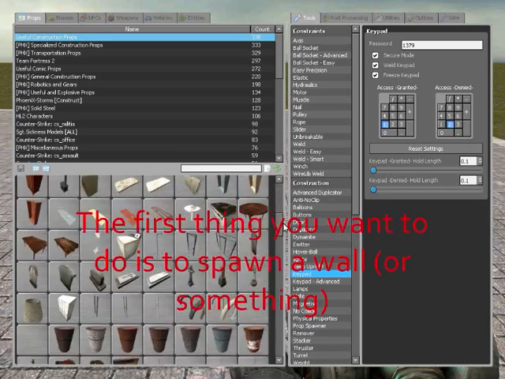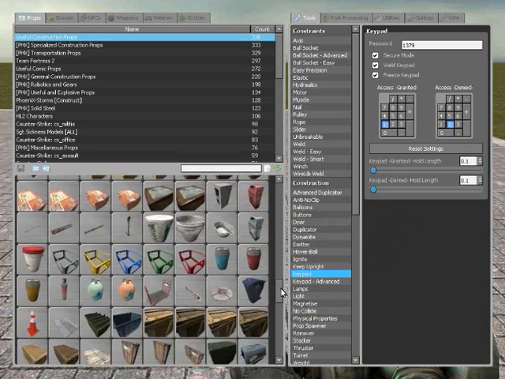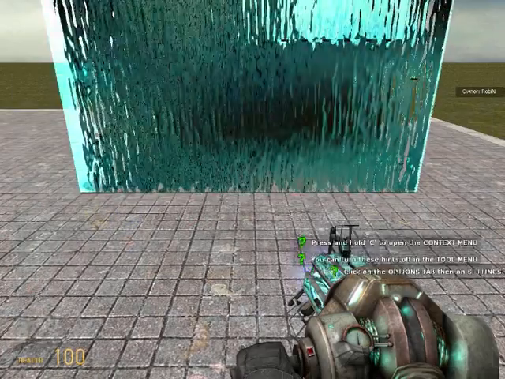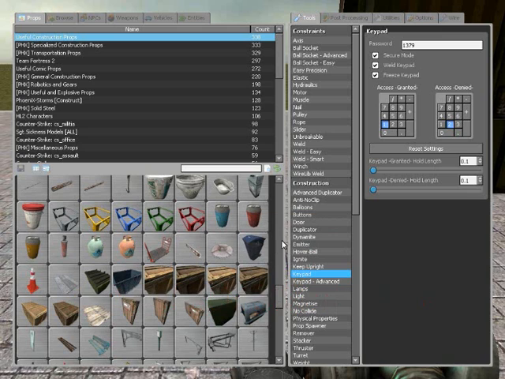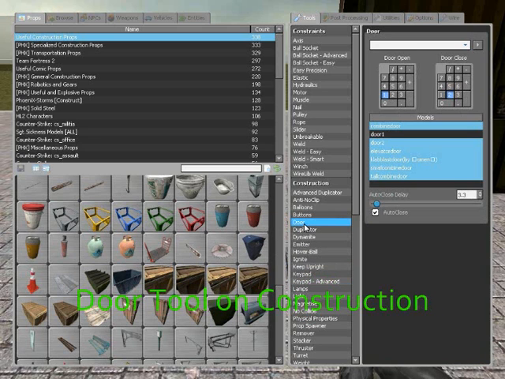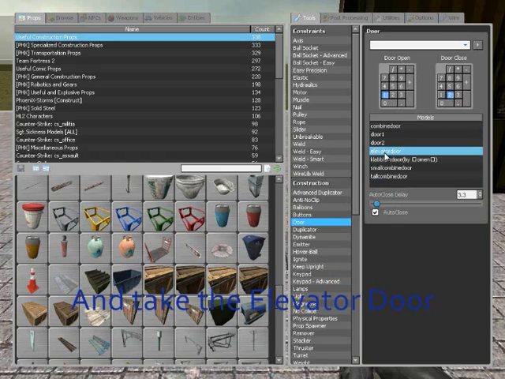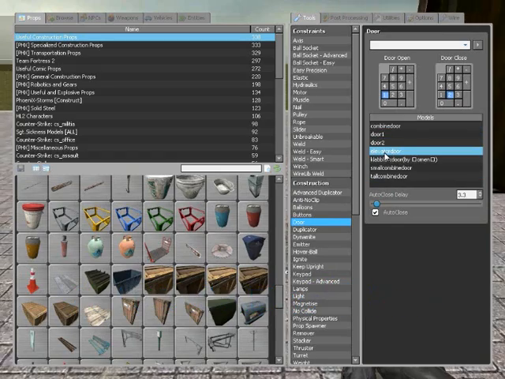The first thing you wanna do is to spawn a wall or something. I use this one. And make sure it's frozen. And the next thing you do is to go to the door tool on construction and take the elevator door.